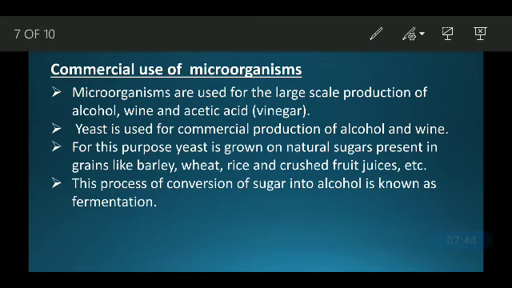So, commercial use of microorganisms. Microorganisms like yeast are used for large scale production of alcohol, wine and acetic acid, that is vinegar. Yeast is used for commercial production of alcohol and wine. For this purpose, yeast is grown on natural sugar extracted from barley, wheat, rice and crushed fruit juices.